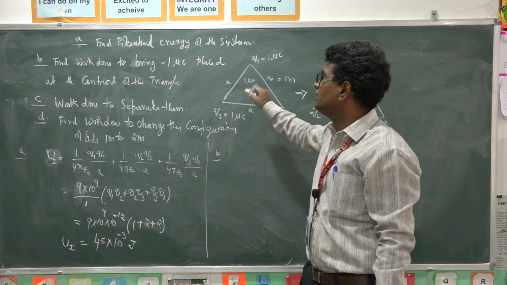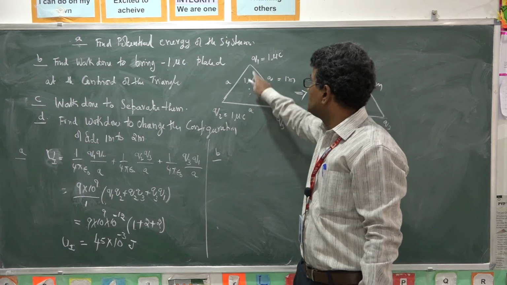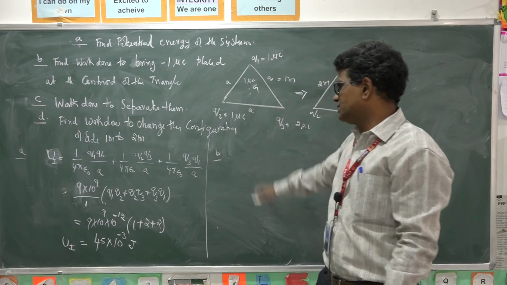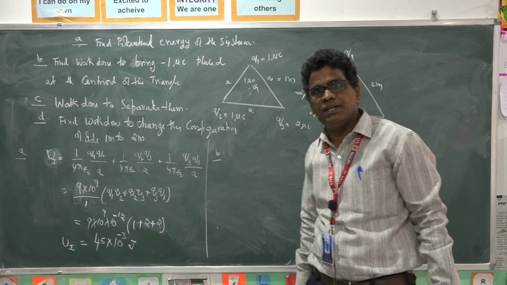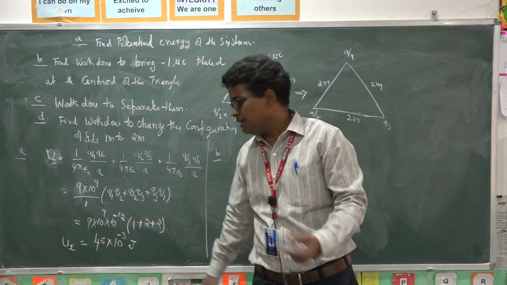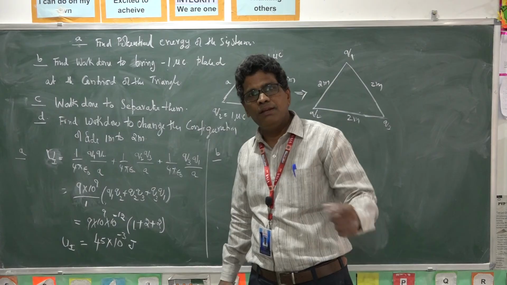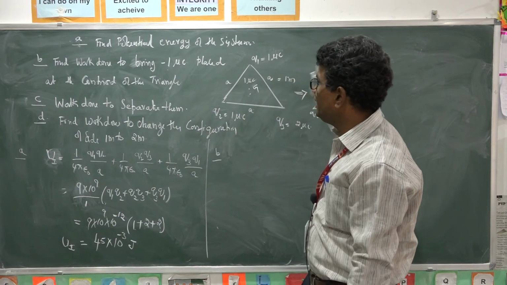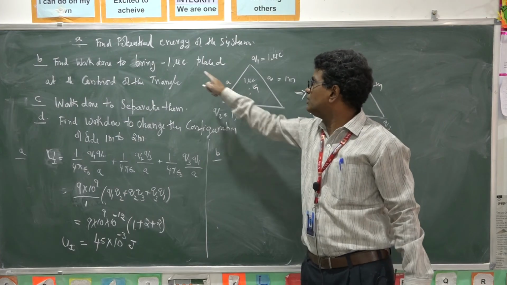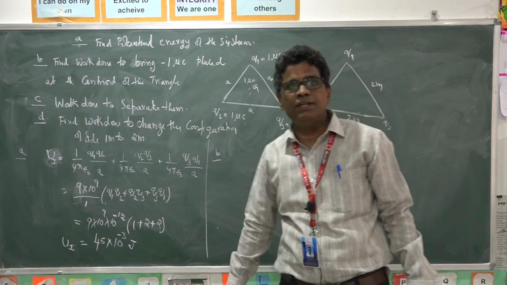After this, you find the potential energy of the system, that is the final potential energy. Then you subtract final potential energy minus initial potential energy. Then we get work done to bring this charge from infinity to be placed at the centroid of the triangle.